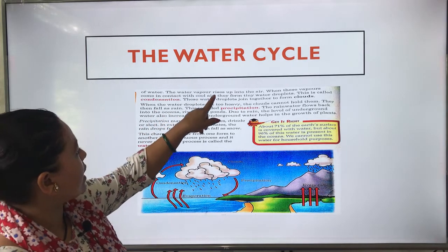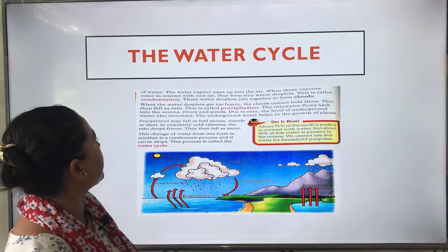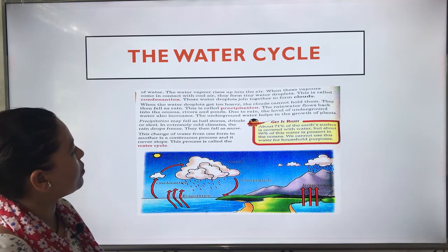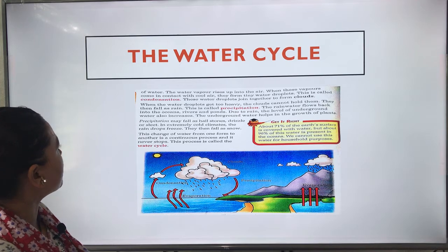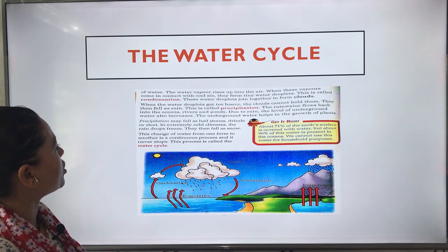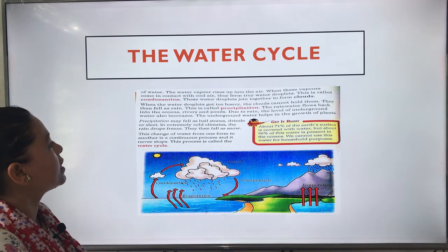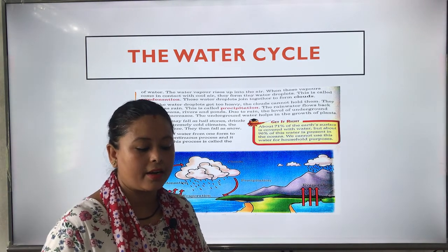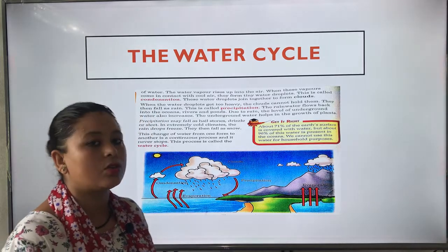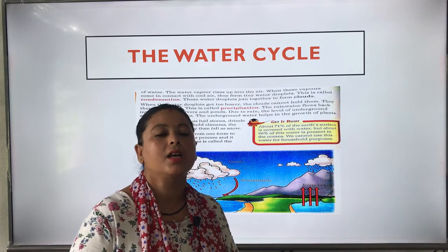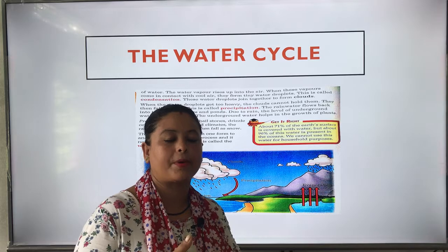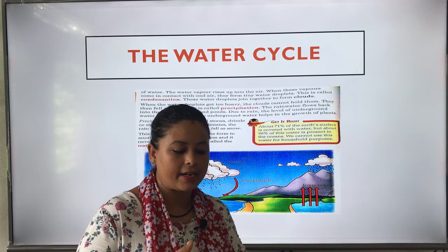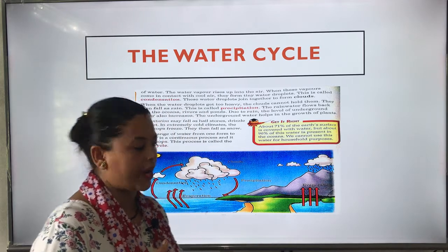The water vapor rises up into the air. When these vapors come in contact with cool air, they form tiny water droplets. This is called condensation. These water droplets join together to form clouds. So, when the water vapor goes up in the air and turns into water droplets, that is called condensation. That means water vapor changes into water, and it falls as rain.